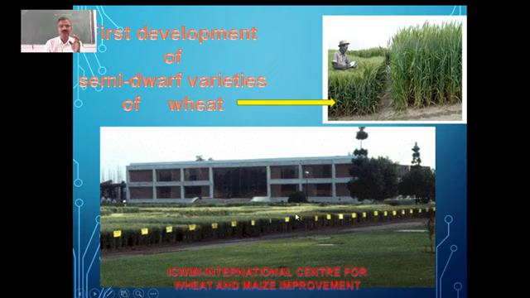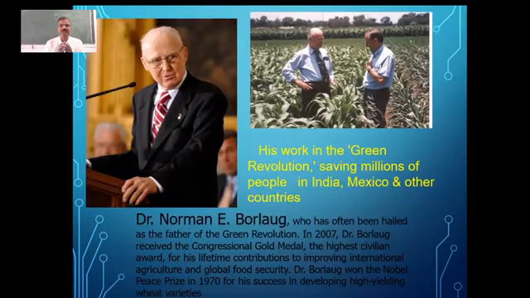CIMMYT. This is the center you can see, which is in Mexico, the International Center for Wheat and Maize Improvement. This is the one which, even today, is involved in the development of wheat varieties. It was because of a great scientist, a Nobel laureate, who was given the Nobel Prize in 1970 for his contribution in developing the semi-dwarf varieties of wheat.